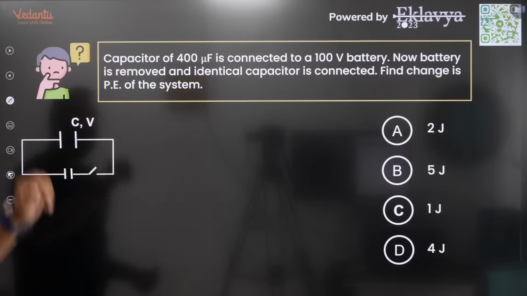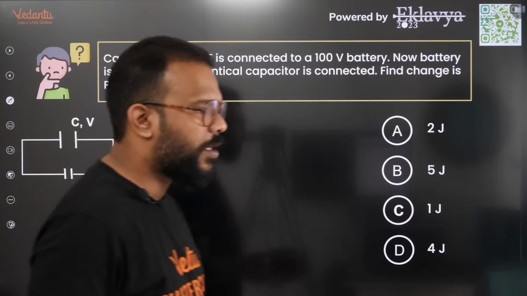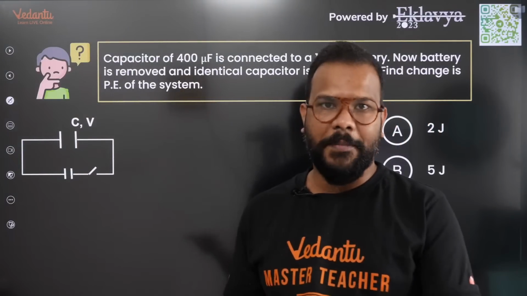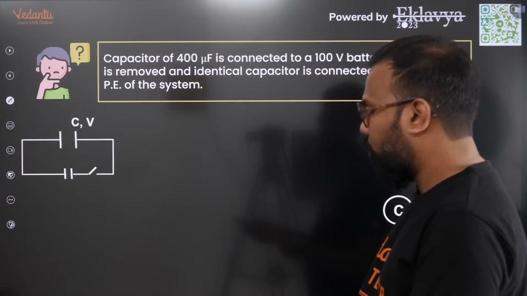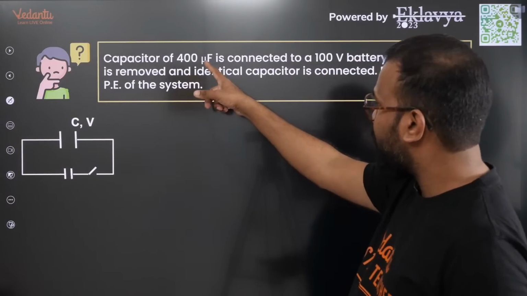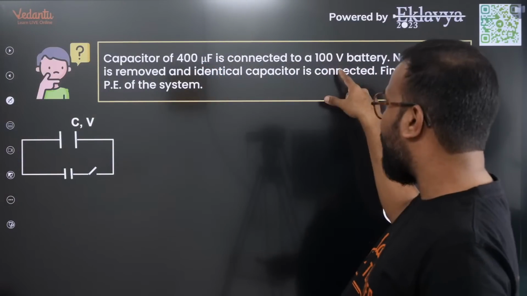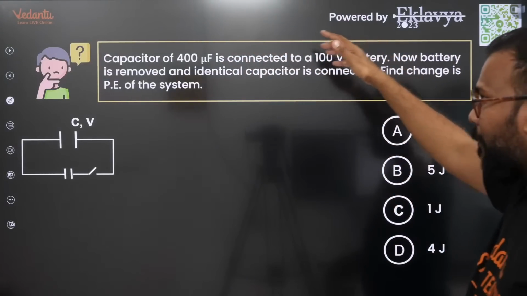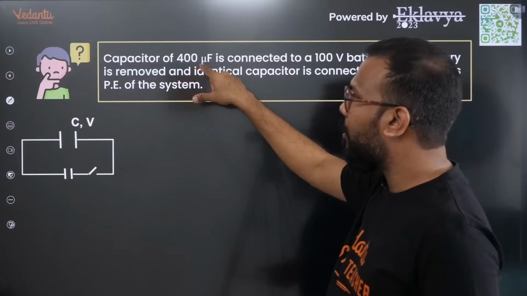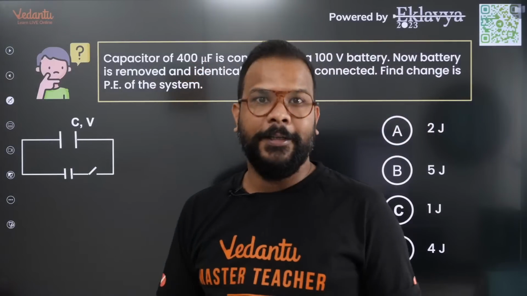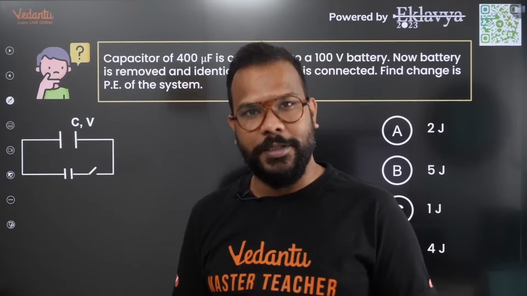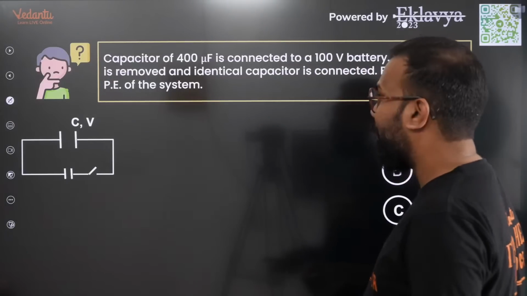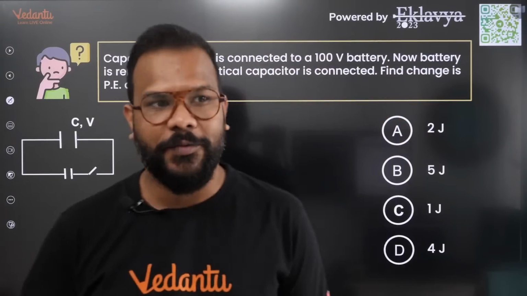Okay, next one, a very standard question that everybody has seen when they are solving questions from capacitors. Whenever an uncharged capacitor is given to you, it is charged with a battery of 100 volts, and now the battery has been removed after charging the capacitor, and then an identical capacitor will be connected to this capacitor. So the common potential concept comes into the picture, and the question is asking you to find the change in the energy of the system.